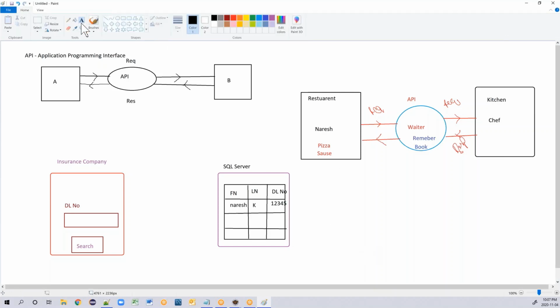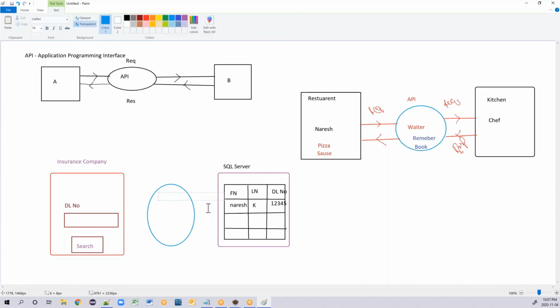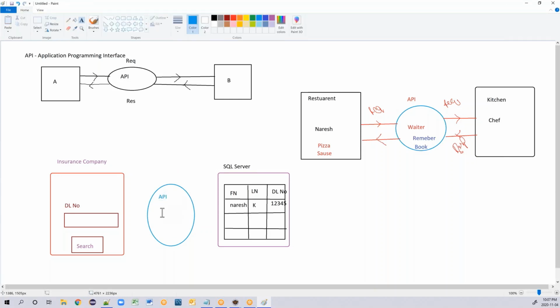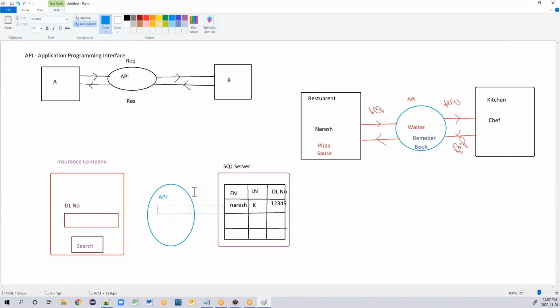So now there is some kind of mediator in between. That mediator is nothing but your API. So in this API, they have a code. What is the code they have written?